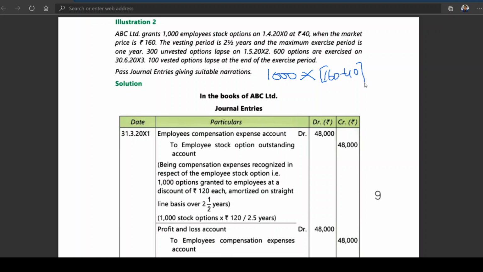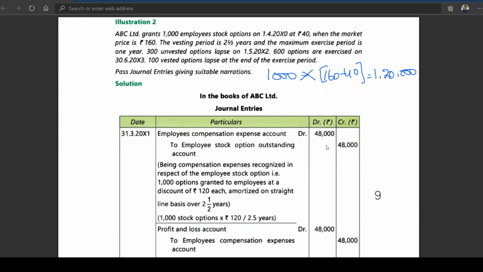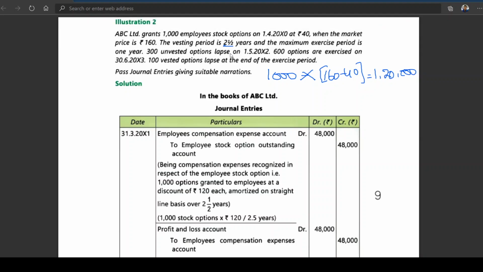The concession is 120. 120 into 1000 comes to 1 lakh 20,000 rupees. This 1 lakh 20,000 is to be written off over a period of how many years? 2.5 years. So 1 lakh 20,000 by 2.5 years.